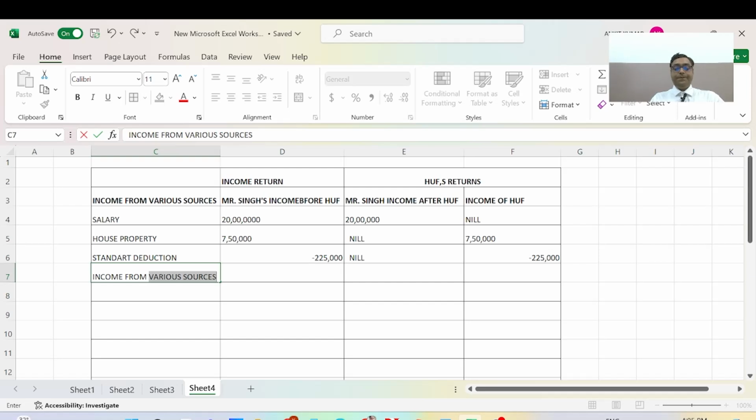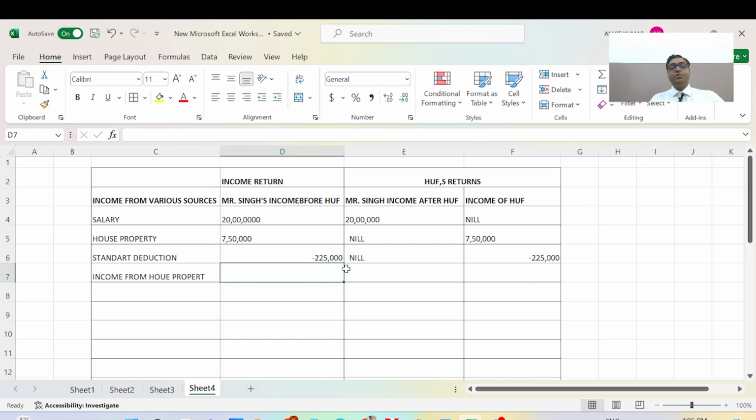Now we will calculate income from house property. Seven lakh 50,000 minus 2,25,000 is equal to 5,25,000.